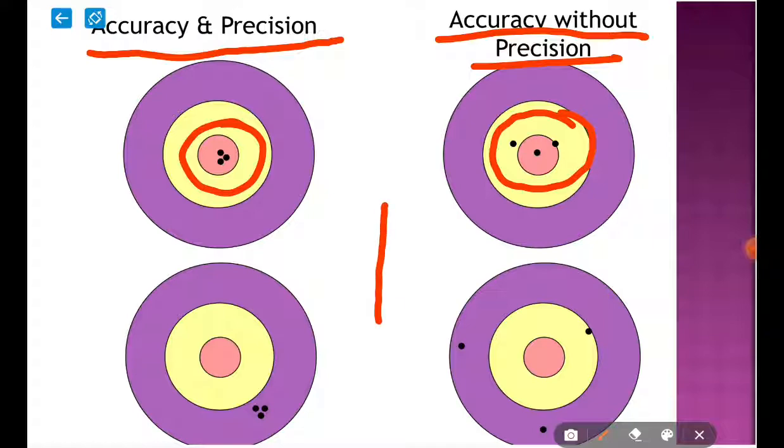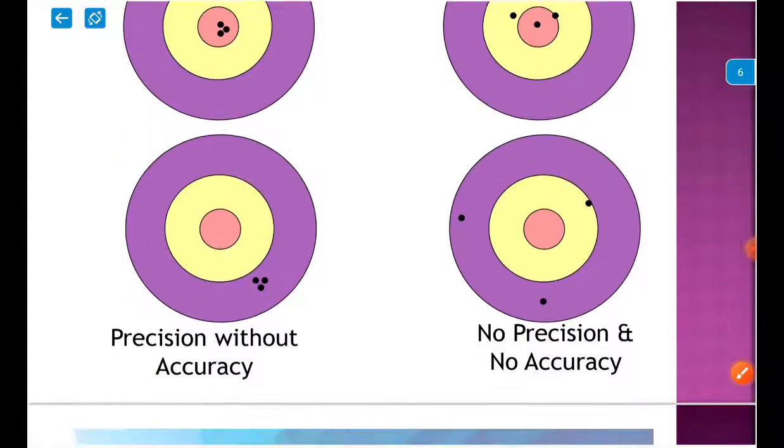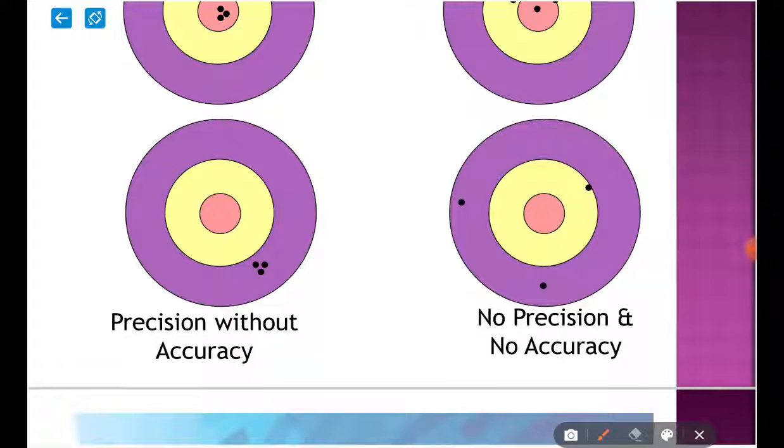In the next one, here is precision without accuracy. This is precise because all the shots are close together but away from the bullseye, so it is not accurate but precise.